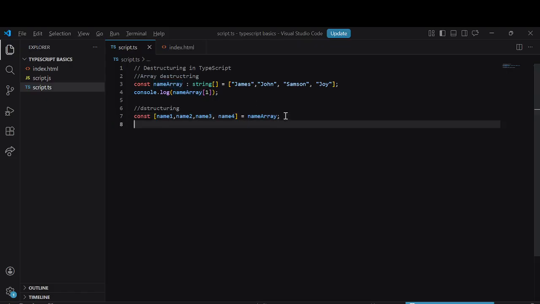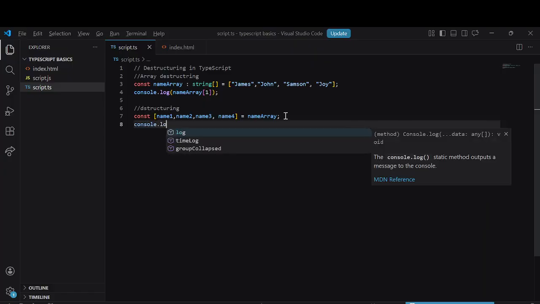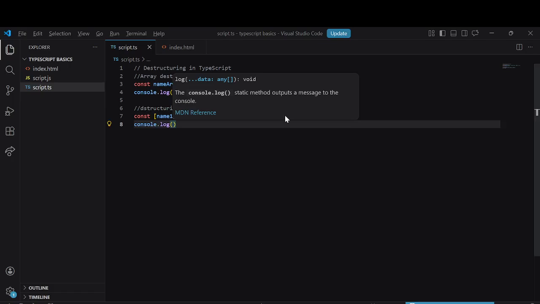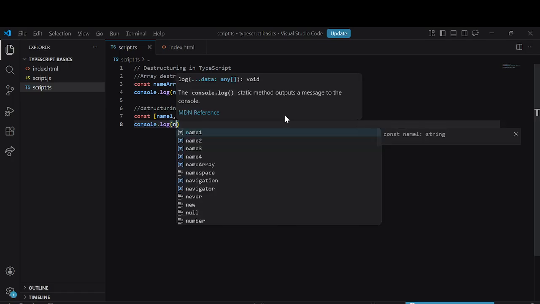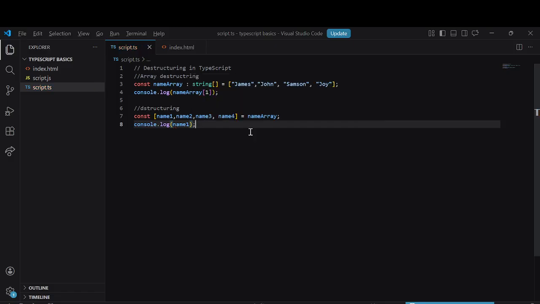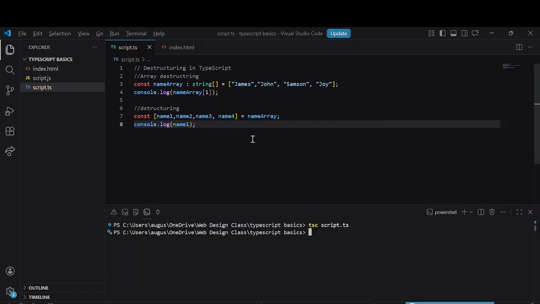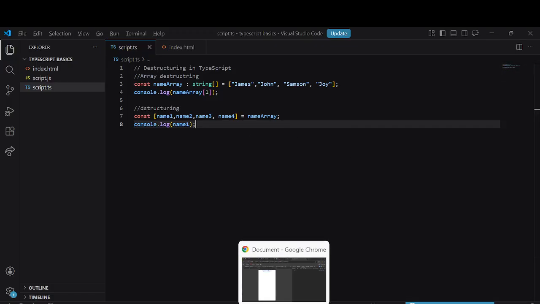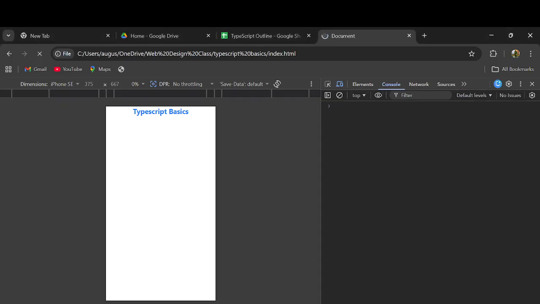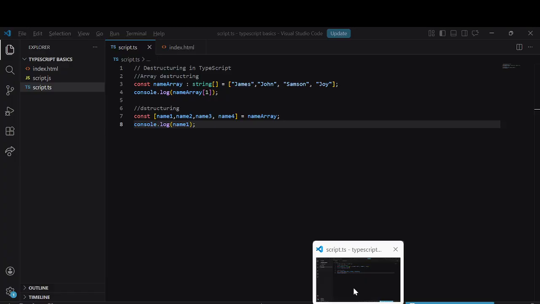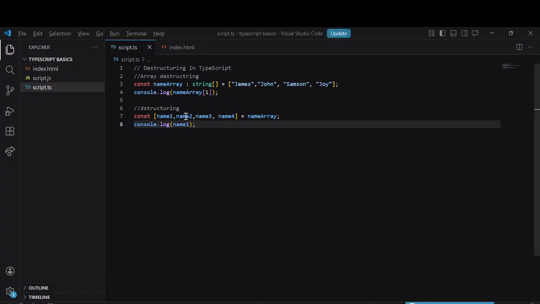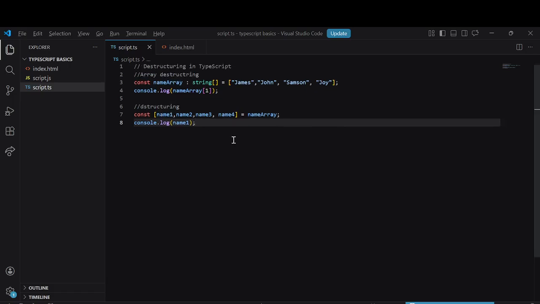Now if you console.log name one, let's see what it contains. Name one will now be James. If you compare this, you'll discover that I don't need to put any bracket notation anymore. Each of these items is converted to a variable. These values are now stored inside these variables. That's how we destructure an array.